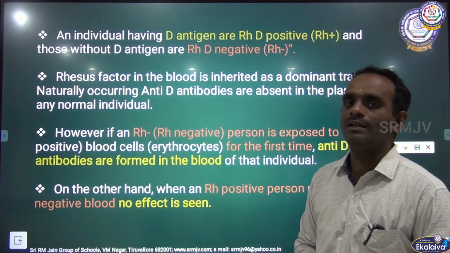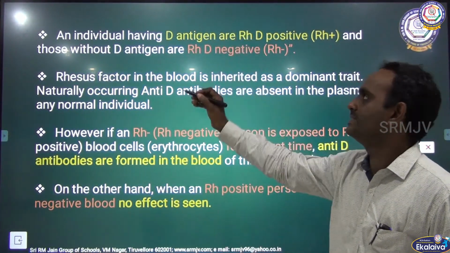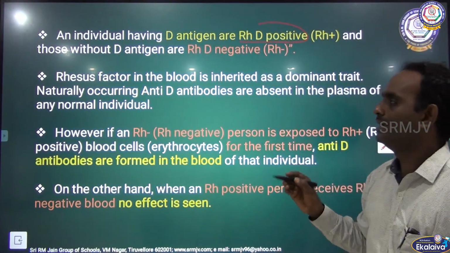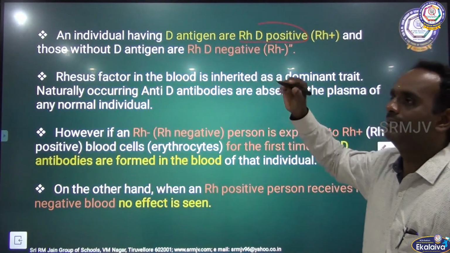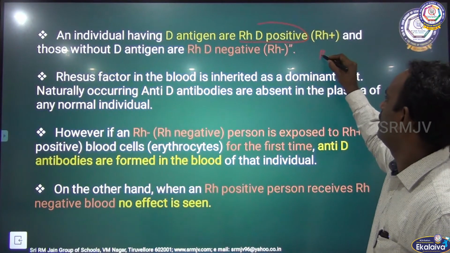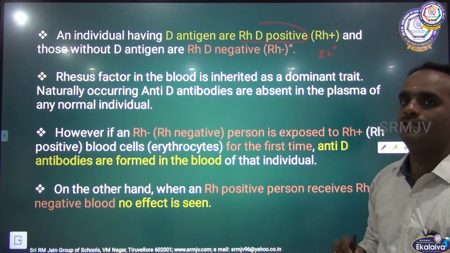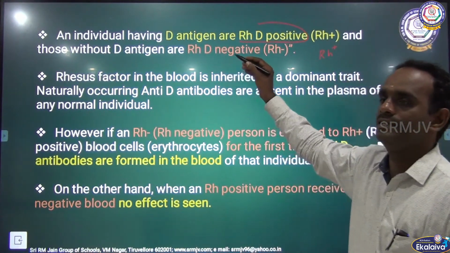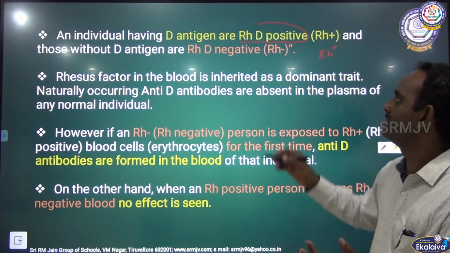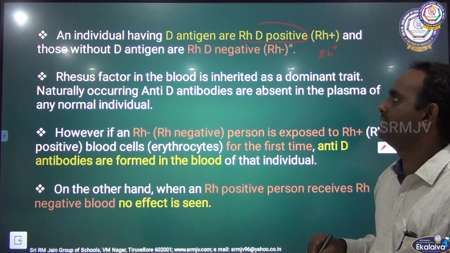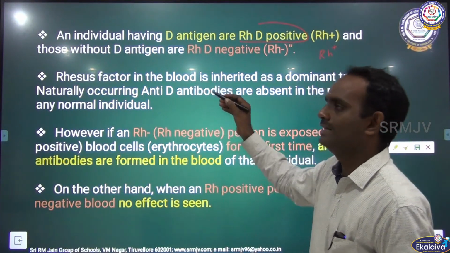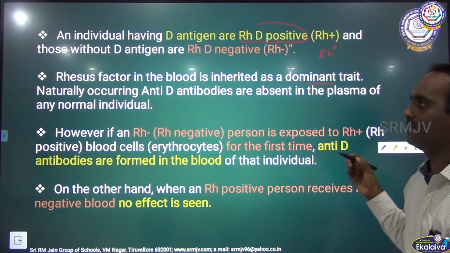Individuals having the D antigen are called RH positive, RHD positive. If the person has the D antigen, the person is said to be RH positive, and those without the D antigen are RHD negative. If the D antigen is present it means RH positive, no D antigen means RH negative. The rhesus factor in the blood is inherited as a dominant trait.